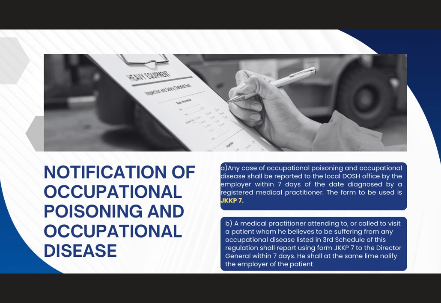The second party is the medical practitioner. A medical practitioner attending to or called to visit a patient must report within 7 days to the Director General and inform the employer of the patient. Examples of occupational poisoning and occupational disease are lead poisoning, noise-induced hearing loss, dermatitis from chemicals, and asbestosis.